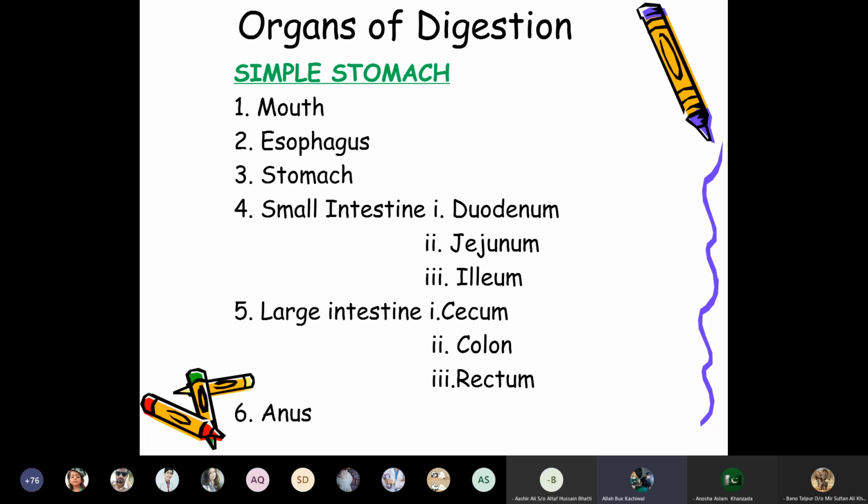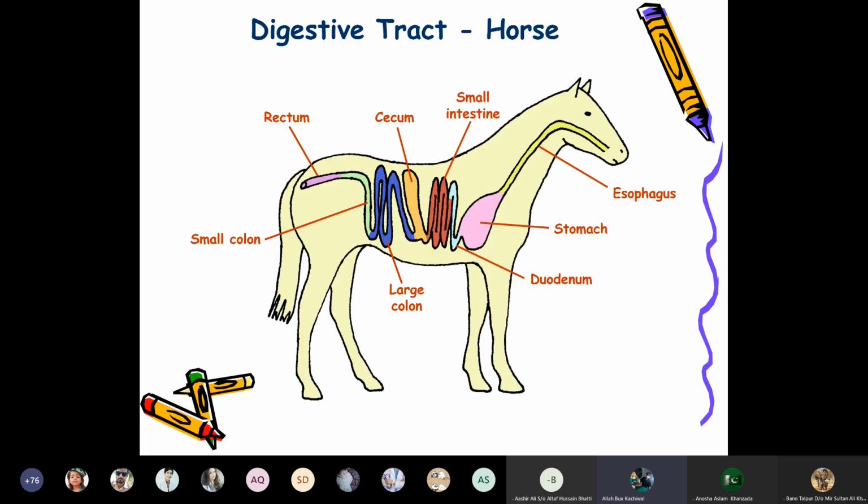These parts are similar in compound stomach animals, but there is a difference in the stomach, because ruminants have four stomachs, or a compound stomach, for the digestion of the food. Whereas the horse is a simple stomach animal.